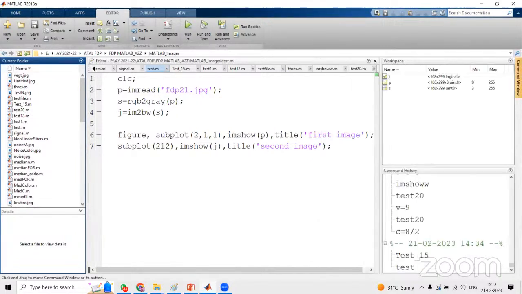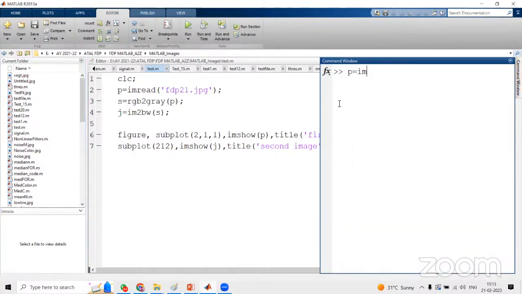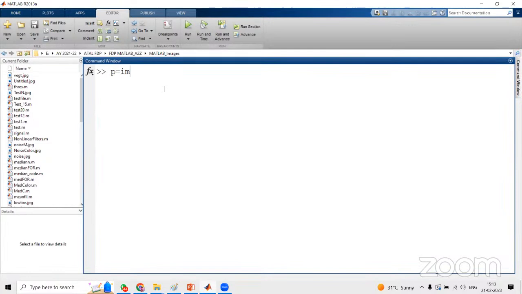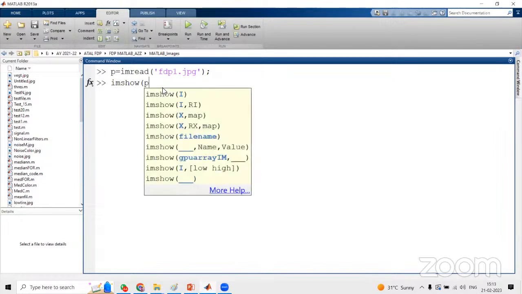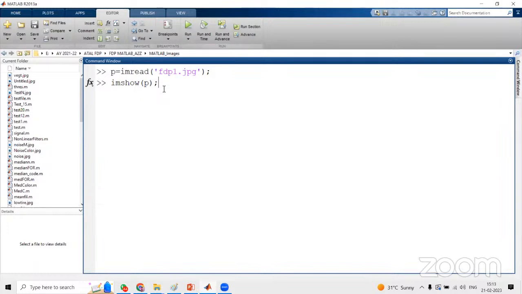So just we can drag this one. Let us assume here I want to drag this command window. So let us assume imread, and the name of the image is, let us assume, fdp1.jpg, enclosed with single quotes, terminated by semicolon, enter. Now we have to display that one, imshow, and the image stored in the variable p. So imshow p, terminated by semicolon.